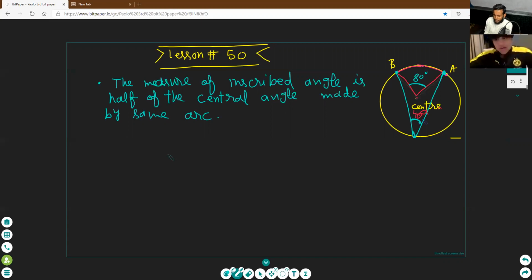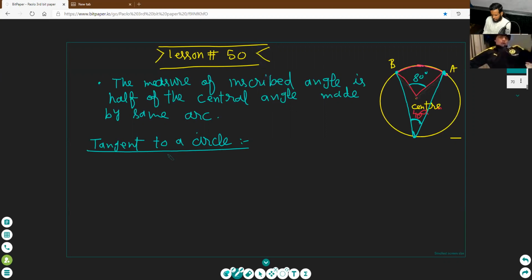What is the definition of tangent? Tangent is a line segment. What is the definition of tangent? Can you tell me the tangent? Can you draw the tangent of a circle? Make a circle and draw the tangent. You mean the tangent? You don't know the tangent definition. Yes, it is tangent.